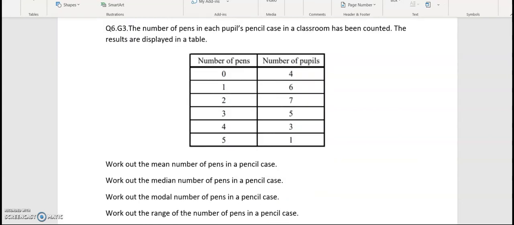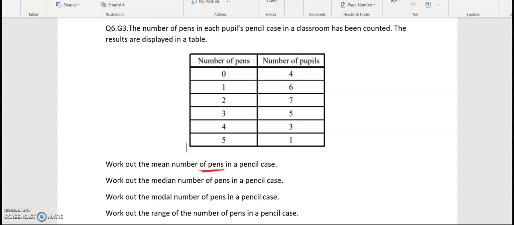Question number 6. The number of pens in each pupil's pencil case in a classroom has been counted. The results are displayed in a table. So we have number of pens and number of pupils. So we need to work out the mean number of pens. As we know, the mean is worked out by adding them all up and then dividing by how many there are.